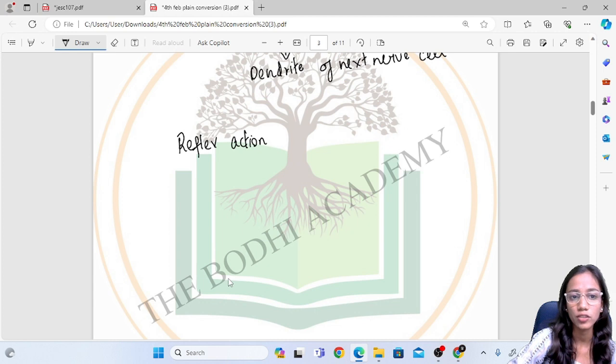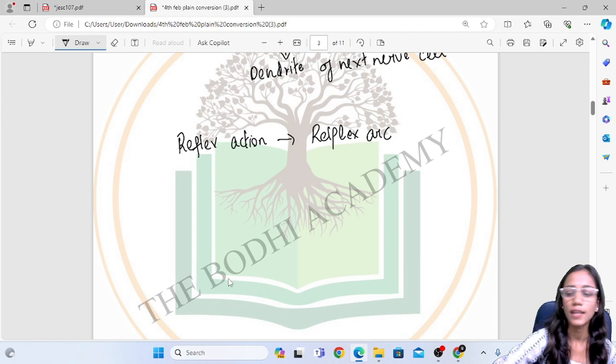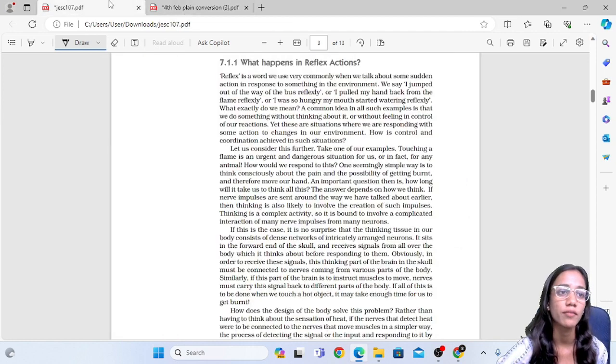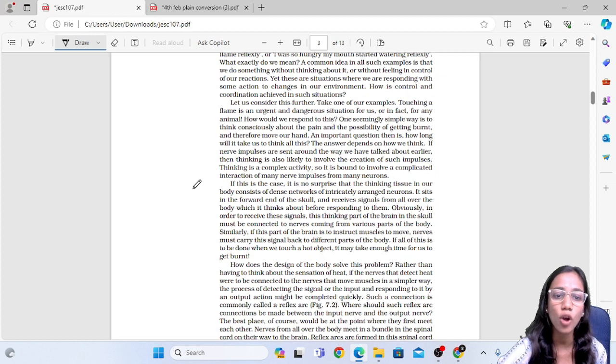Now, what is this reflex arc and where is it formed? A reflex arc is the bunch of all the nerve cells which is formed in the spinal cord.